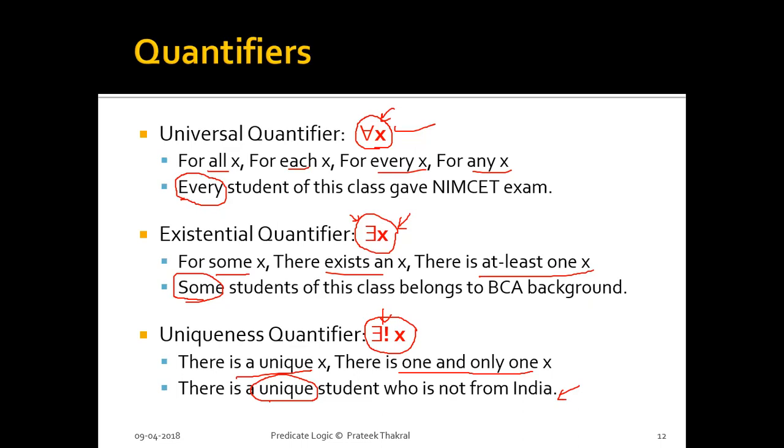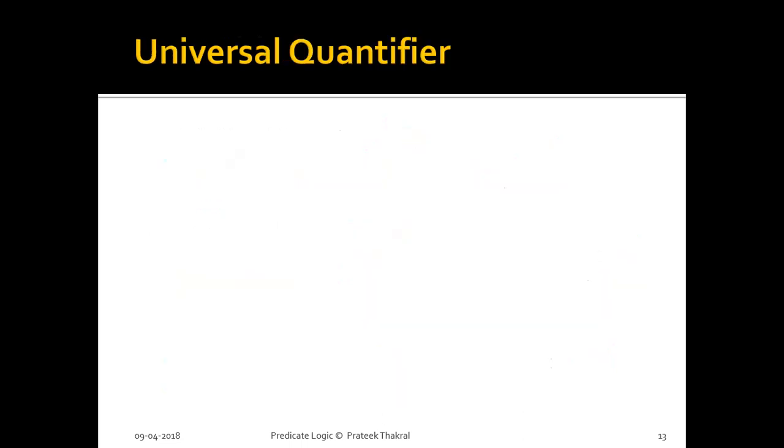So in short, we have three quantifiers: universal quantifier, existential quantifier, and uniqueness quantifier. Universal quantifier deals with for all and for every from the universe of discourse. Existential quantifier deals with for some, or there exists at least one from the universe of discourse, and uniqueness quantifier deals with exactly one, or we can say one and only one from the universe of discourse. So let's discuss the universal quantifier in detail.